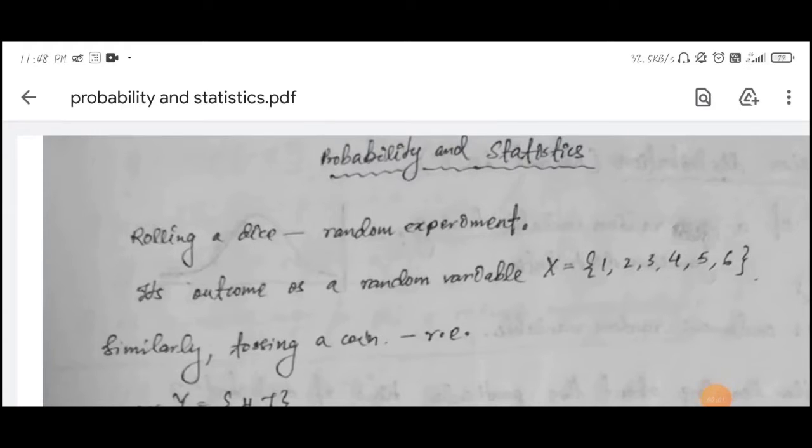Hello friends, in this series we are going to discuss machine learning and a few fundamental topics related to it. So the first topic is probability and statistics. So let's start with it.